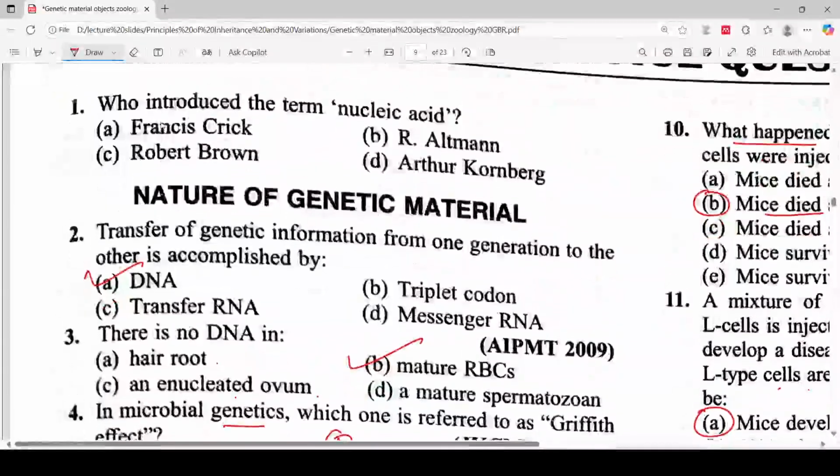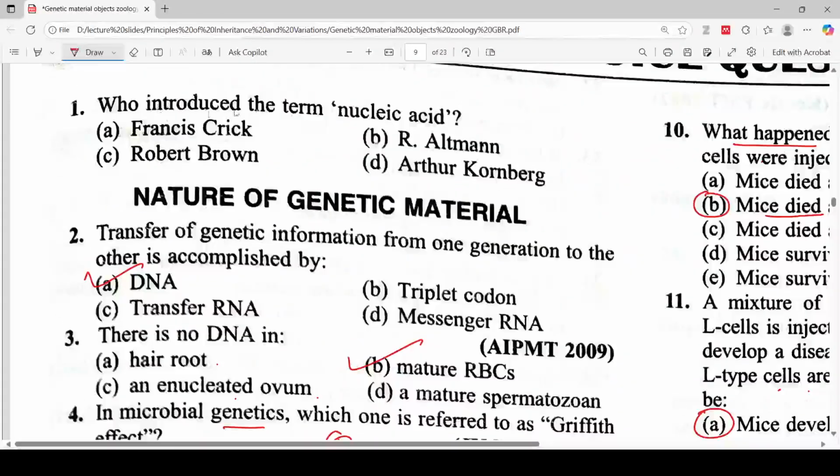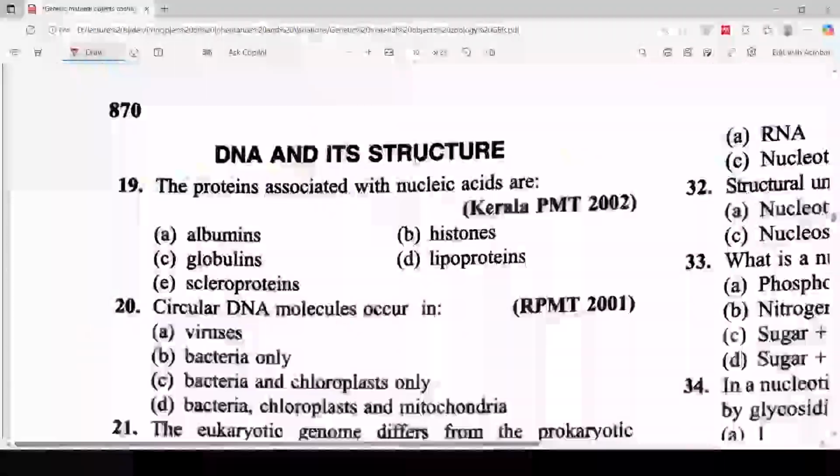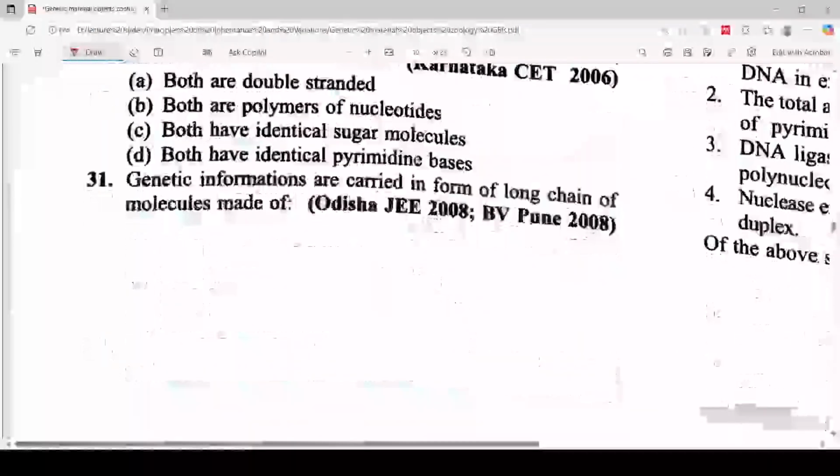Let's move to the next. Who introduced the term nucleic acid? Frederick Crick, Robert Brown, Arthur Kornberg, and Altman. So the correct answer is option B. Altman introduced the term nucleic acid for the first time.